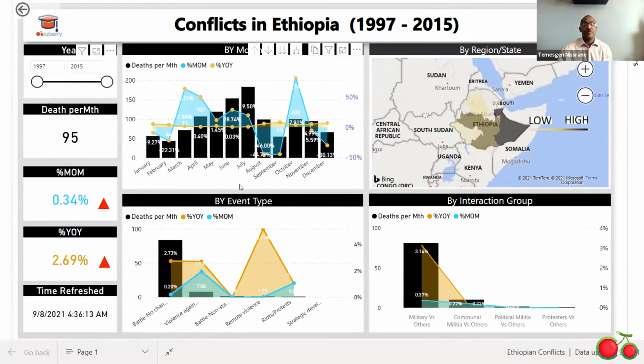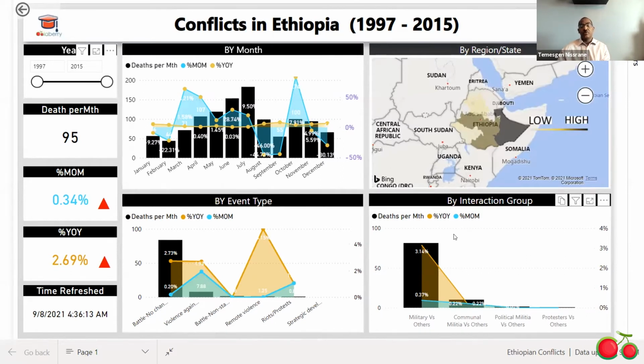I have four visuals. The first one is by months, the second visual is by region or state, the third one is by event type, or we can call it conflict type, and the fourth one is by interaction group.